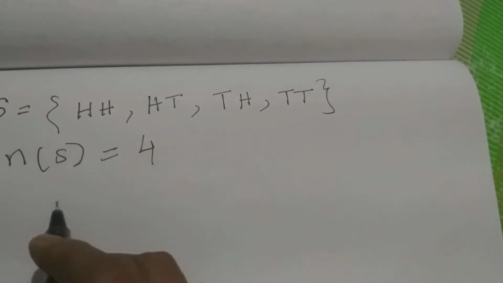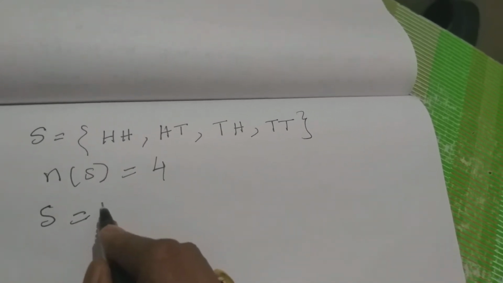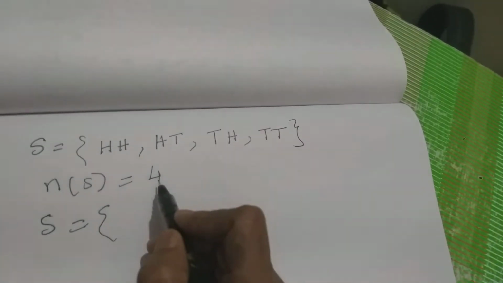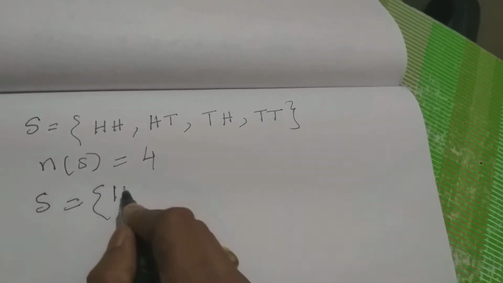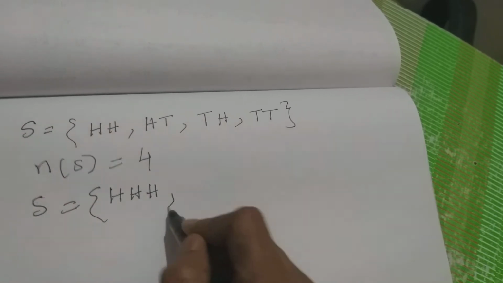Suppose you throw a coin 3 times. What are the possible outcomes? H for head, T for tail.